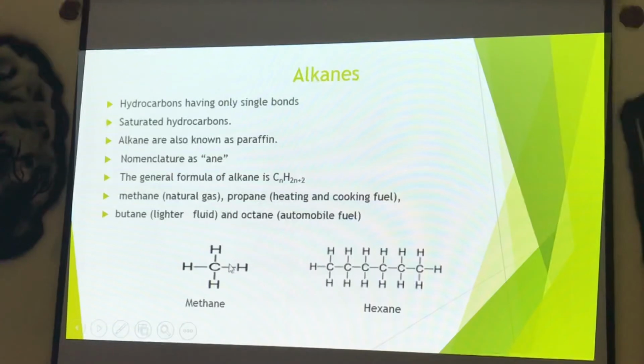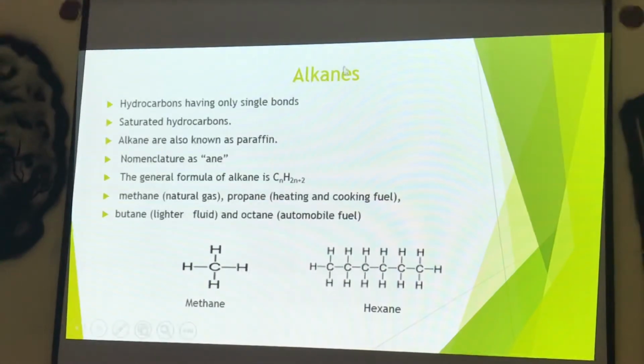Methane. Where do we find methane? Mainly in biogas plants and similar things. A lot of fuel is now run by natural gas. Natural gas mainly consists of which one? Methane. While studying these things, just keep real things in mind. Then it will be very easy for us to remember and replicate the same thing.